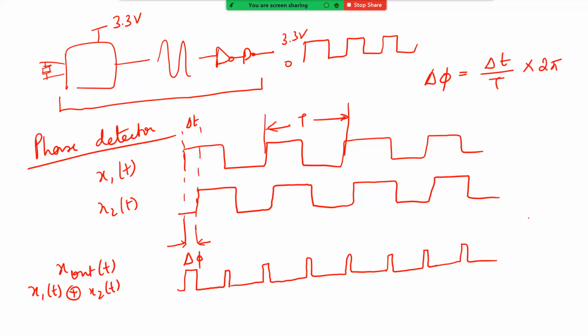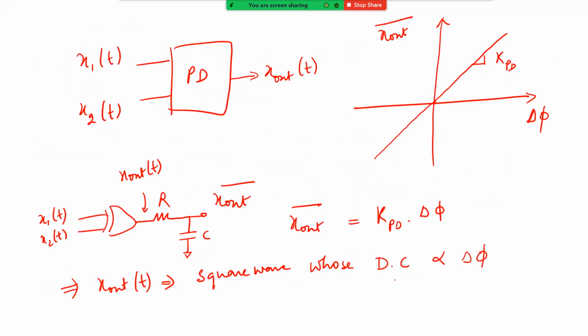Right? And now, what is this RC doing? Your RC is just a low pass filter which is taking the DC average of your square wave with varying duty cycle. Now, if you derive the Fourier series expansion of a square wave with an arbitrary duty cycle, you will see that the DC component, the A naught component, will be directly proportional to the duty cycle. Okay, so this delta t.